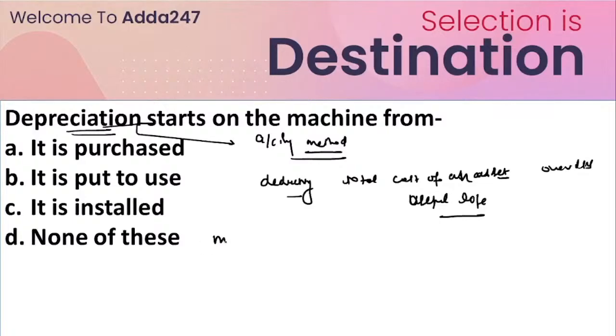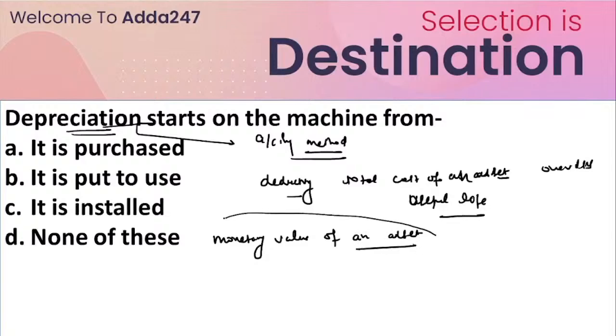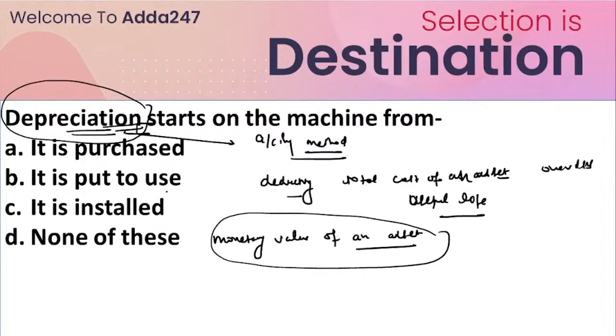The monetary value of an asset decreases over time due to use, wear and tear, or obsolescence. Whatever the decrease that happens, that decrease is known as depreciation. So depreciation starts on the machine from when it is put to use. Okay, understand? I hope it is understandable for everyone.